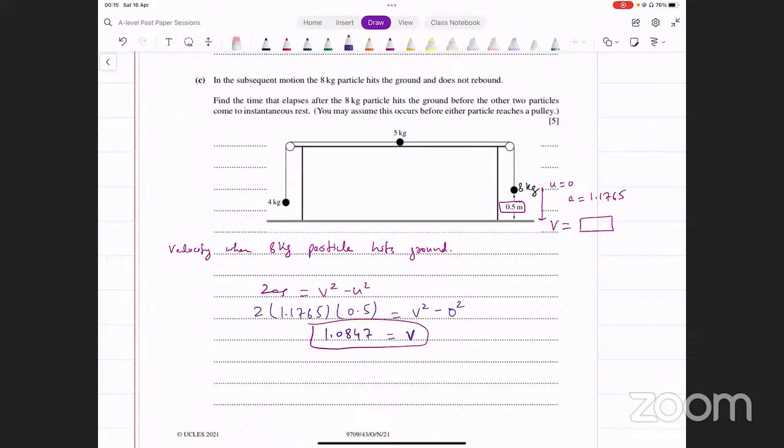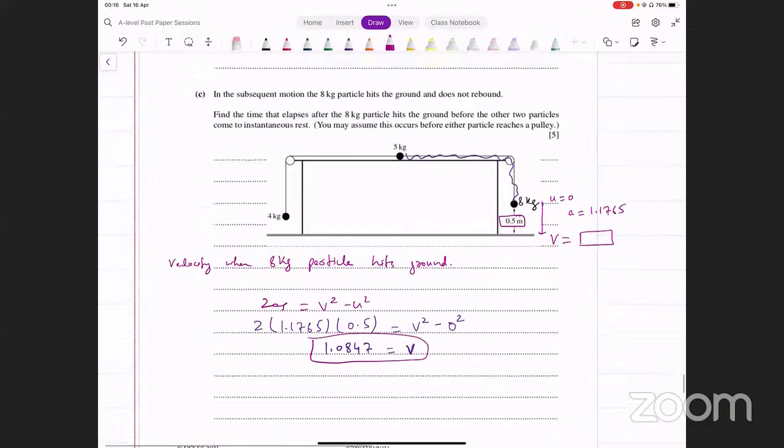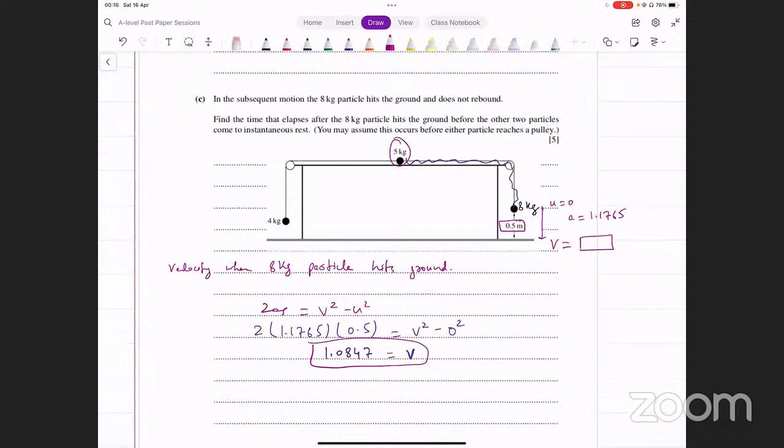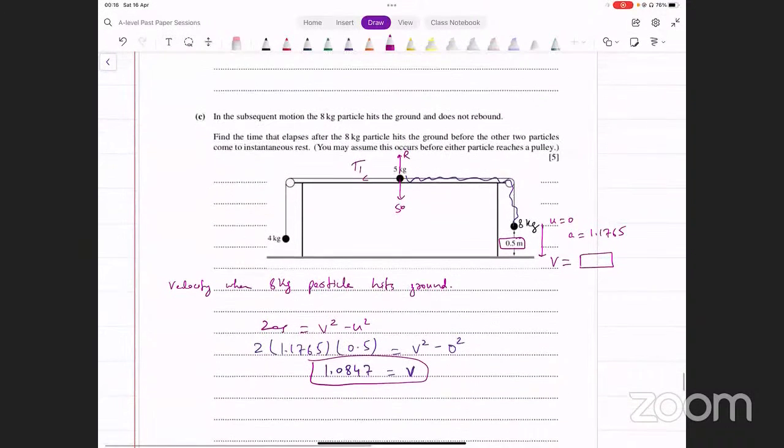ओके, now what happens after this? This string is going to become slack. ये खत्म हो गई. So now the acceleration is going to be different. अब acceleration कैसे figure out करें? We have this 5 kg particle. इसके ऊपर कौन कौन सी forces लग रही हैं? एक downward force है, that's 50 Newton. एक upward force थी, that was reaction. Forward force, there's no forward force anymore. Backward force, there is this tension. This tension का हमने T1 कहा था पहले, let's call this T1 again.